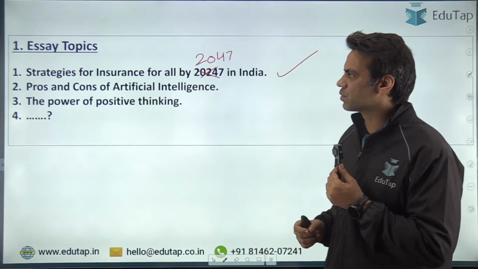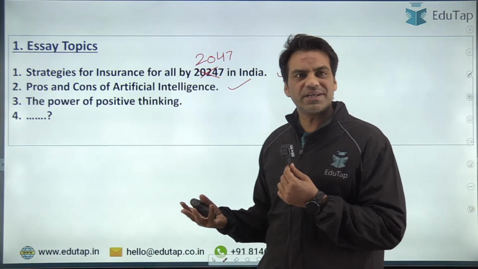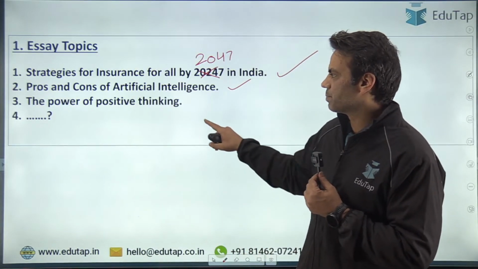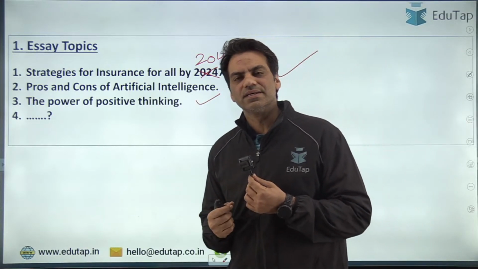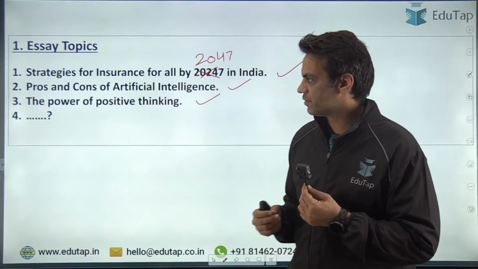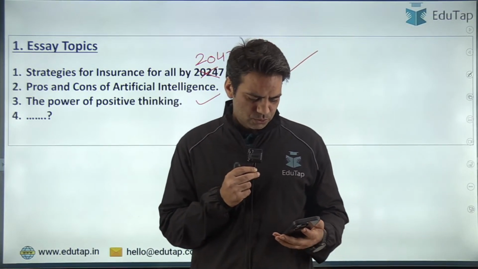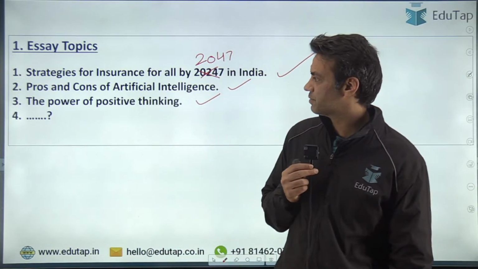Second topic was pros and cons of artificial intelligence. This was again a very generic topic, something which we have been talking about all along. Third was the power of positive thinking. This is basically a static topic, or you can say it is somewhat related to your management. And fourth topic, guys, if anyone remembers what the fourth topic was, please do share it with me in the chat box. Whosoever is watching, do you remember the fourth topic?